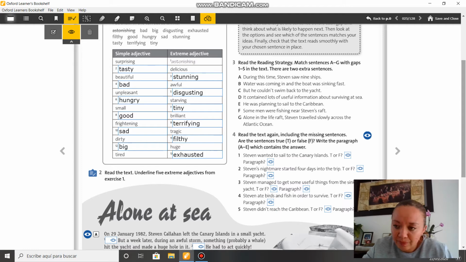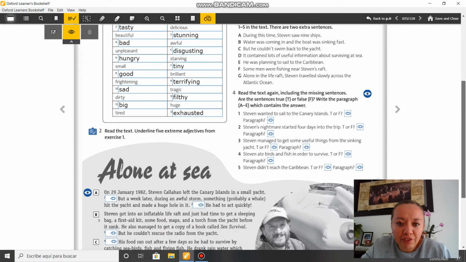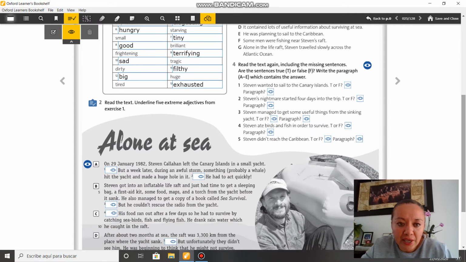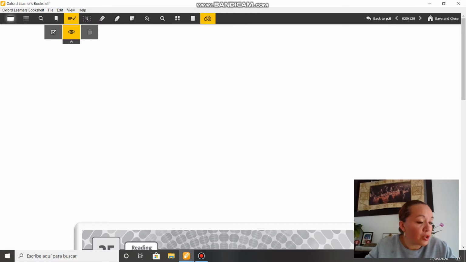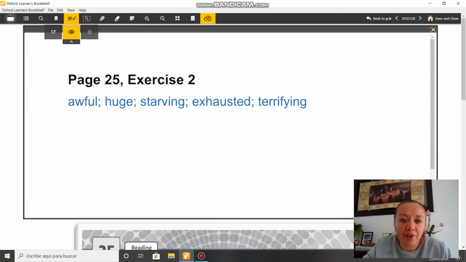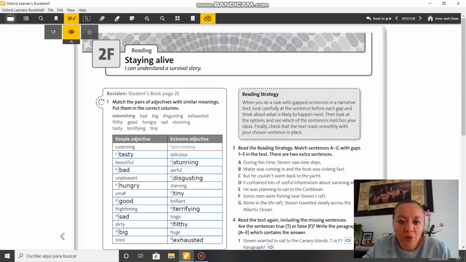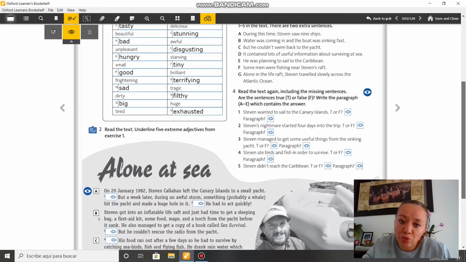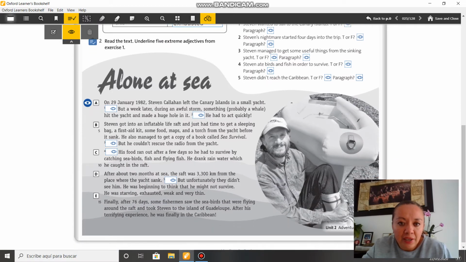Check the answers, please. And number 2, read the text and underline the 5 extreme adjectives from exercise 1. The adjectives that you must have underlined in the text are awful, huge, starving, exhausted, and terrifying. Okay? Those are the strong adjectives, the extreme adjectives that you have in the text.